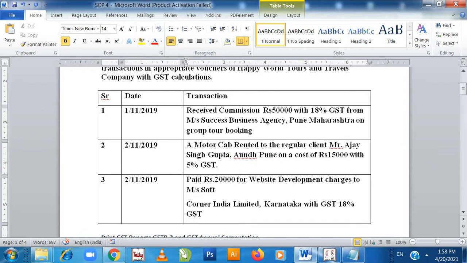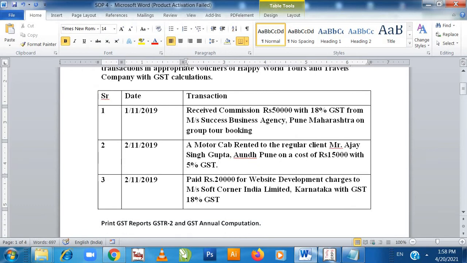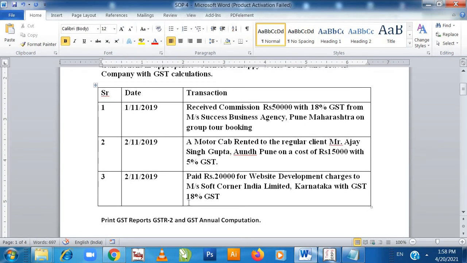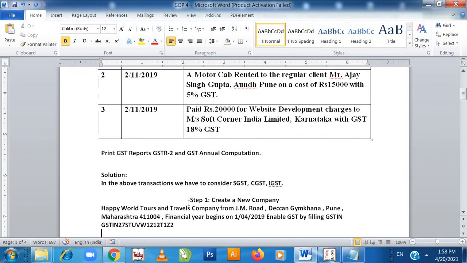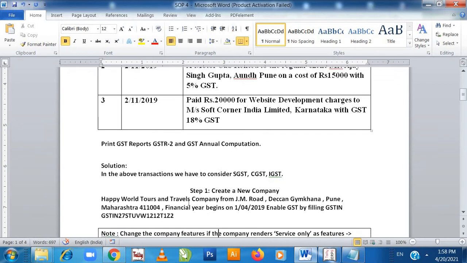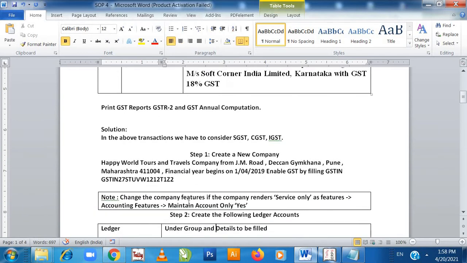On 2nd November, the company paid rupees 20,000 for website development charges to Messrs Soft Corner. So here the expense happens of website development charges, Karnataka, with GST 18%. Now these three transactions we need to do. Then afterwards we need to print GSTR2 and the GST annual computation report. Now here is the solution. In the above transactions we need to consider SGST, CGST and IGST.